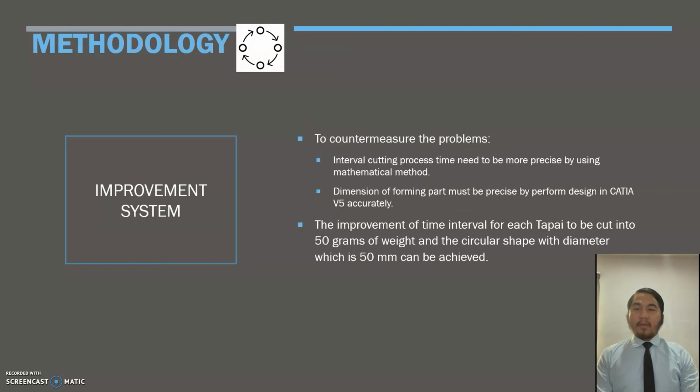The next step of the method is improving the system. To countermeasure the problems, the interval of the cutting process time needs to be more precise by using the mathematical method. Next, the dimension of the forming part must be precise by performing the design in CATIA V5 accurately. The improvement of the time interval for each Tapai to be cut into 50 grams of weight and the circular shape with a diameter of 50 mm can be achieved.